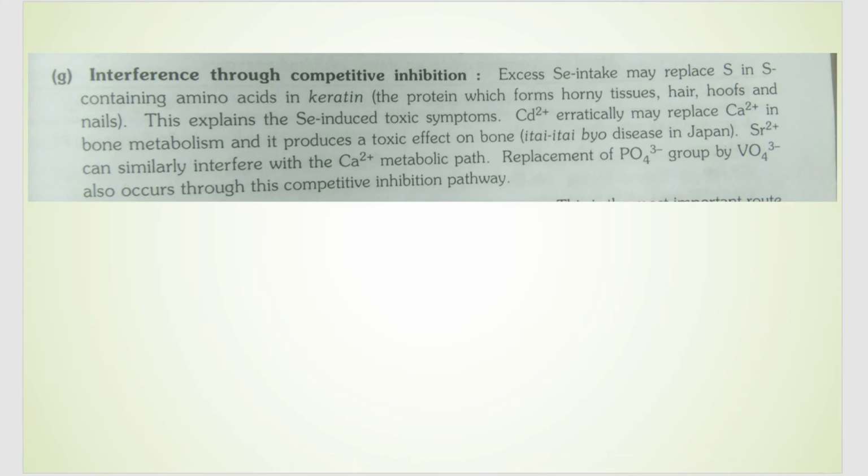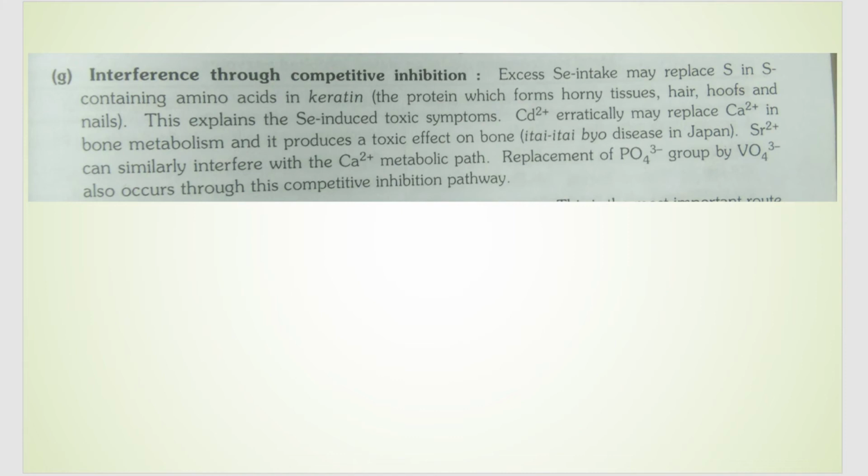The new one is competing and binding to the target site before the actual metal ion, because of which the target site is now unavailable for the one which actually had to bind.